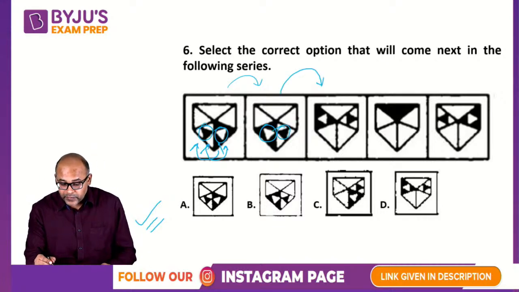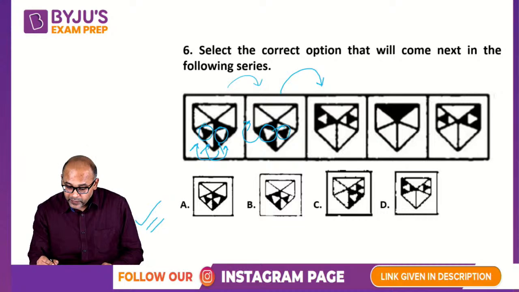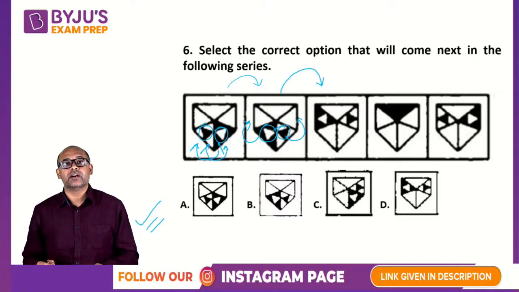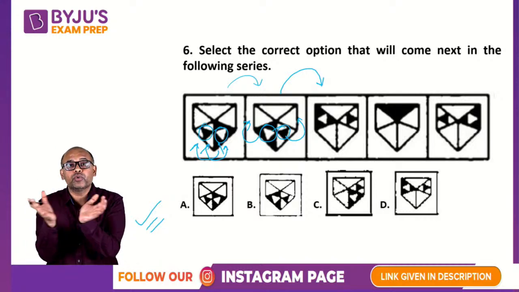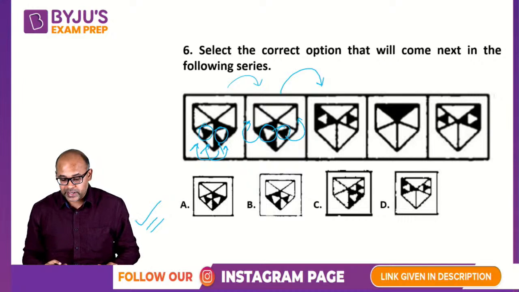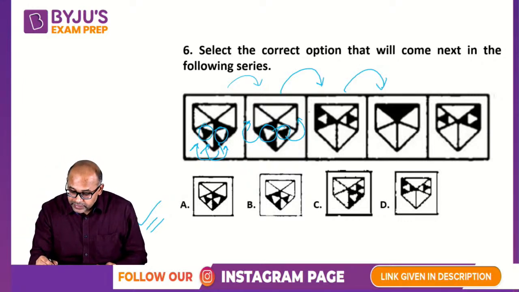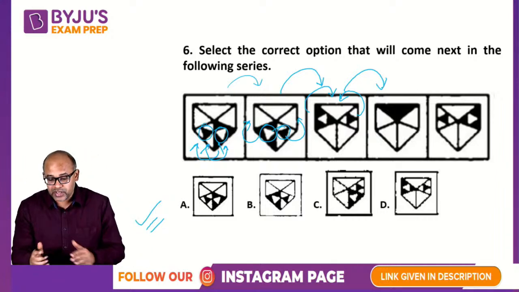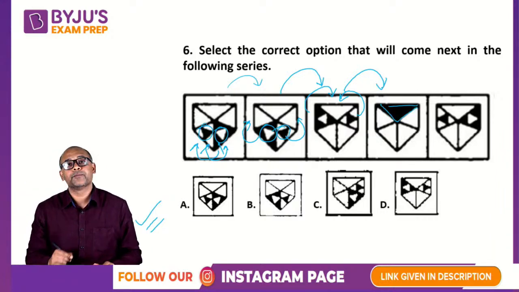Then when we move to the next figure, the black patch is moving one more side to the left and this triangle is moving one more side to the right. So basically you are having 2 things going in this way. एक left से right जा रहा है और एक right से left continuously जा रहा है. Then when you move over here, this black is coming here and this will come here, but black and white merge and you're getting an overall black.